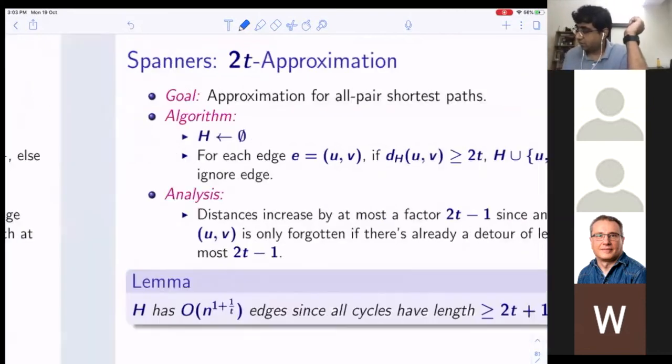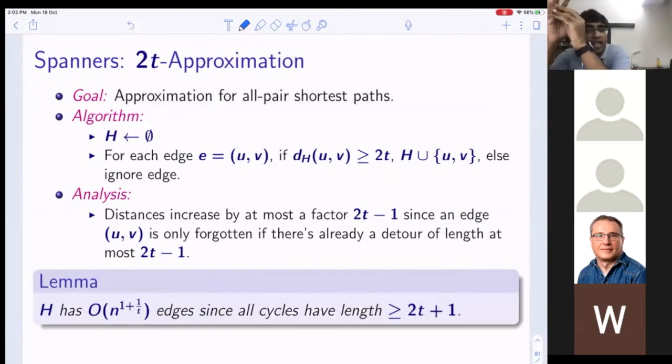But what we will show is that H does not have too many edges, since all cycles have length at least 2T plus 1. And I would like to add here that this bound on the number of edges is actually tight, using what is called the Erdos girth conjecture or something.